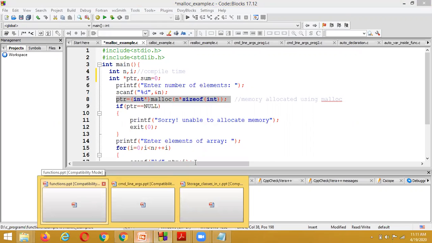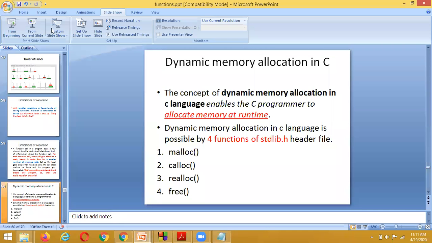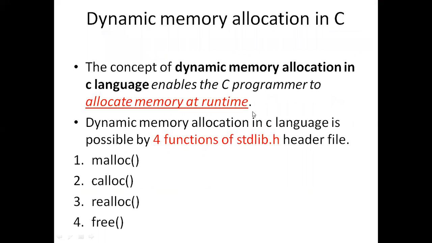What concepts are there for assigning dynamic memory, for allocating memory at runtime? Allocating the memory at execution time is called dynamic memory allocation.